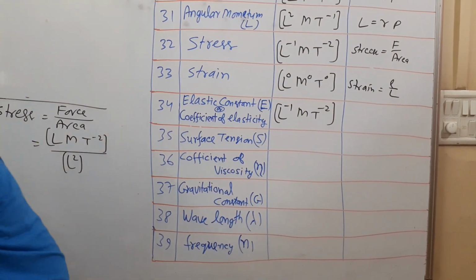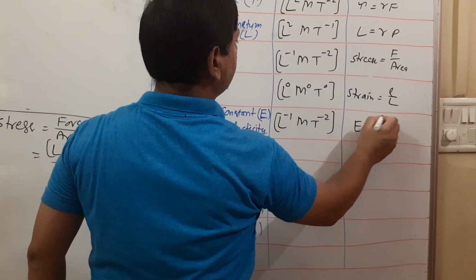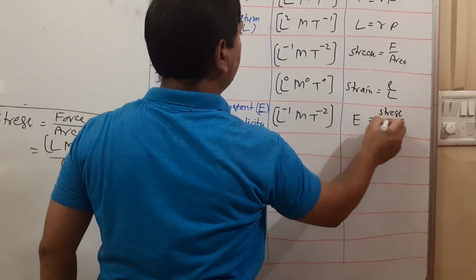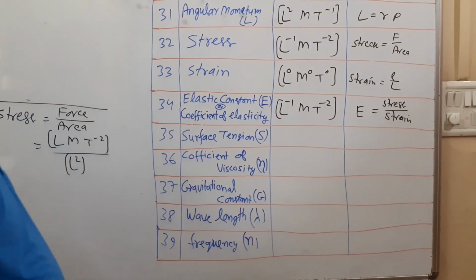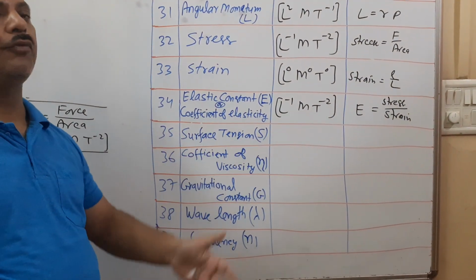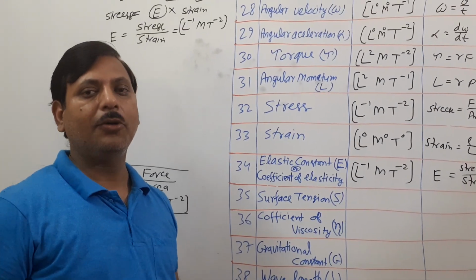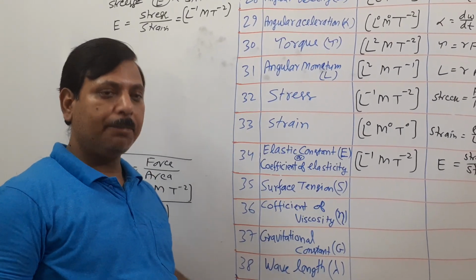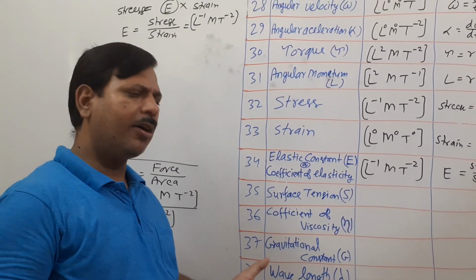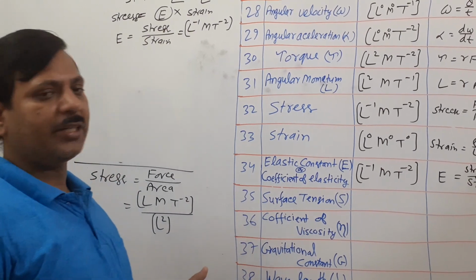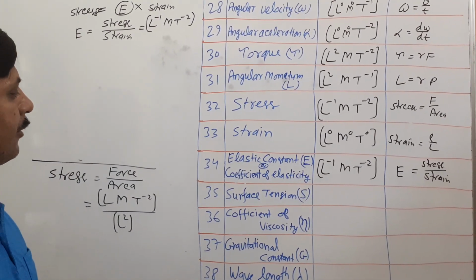Elastic constant is what? Stress upon strain. Elastic constant is also the coefficient of elasticity. It is also known as Young's modulus of elasticity, or bulk modulus of elasticity, or modulus of rigidity. All have the same name, elastic constant. Okay, in the elasticity chapter that will be explained.